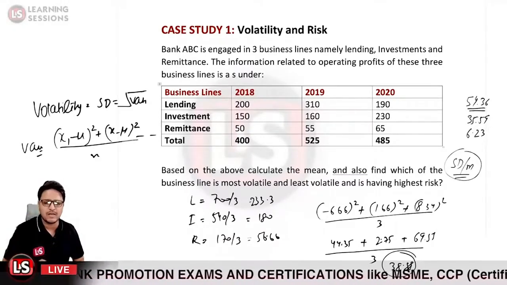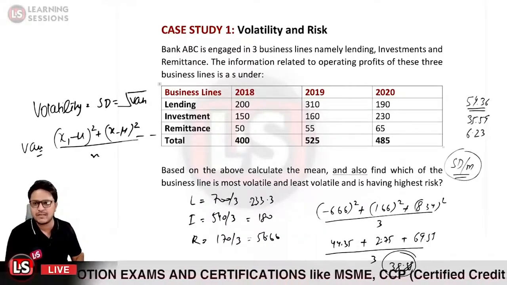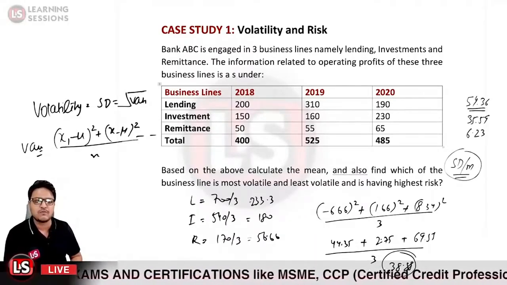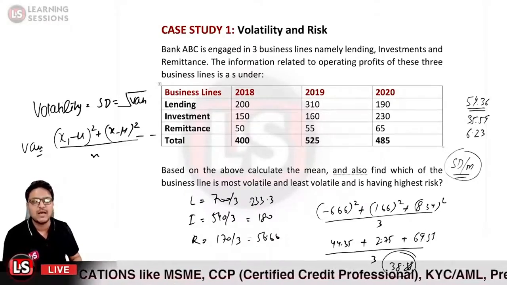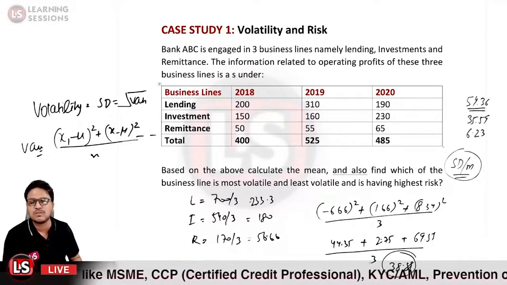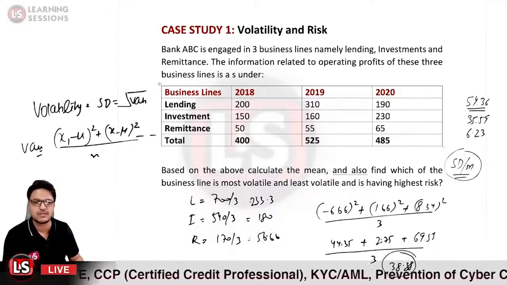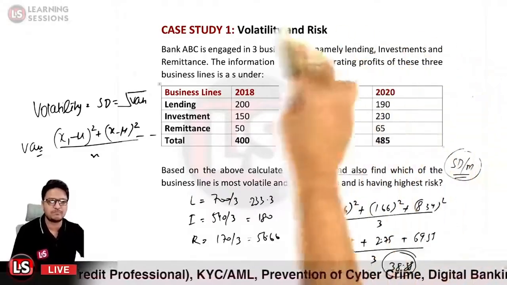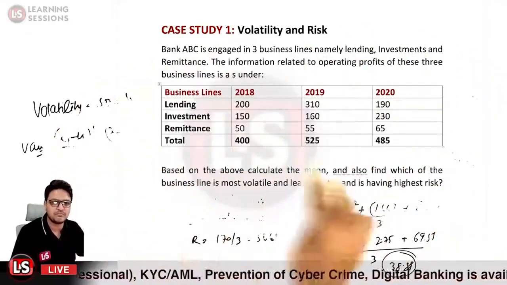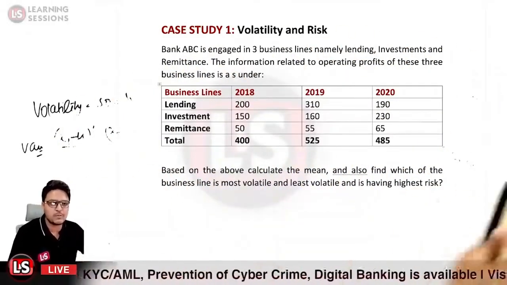It will not be covered in one single question. It will be covered in 3 different questions: which of the following has the highest volatility, which has the least volatility, and which business line has the highest risk associated with it. So we need to answer accordingly. Is that clear? Okay, so that is related to this particular case study.